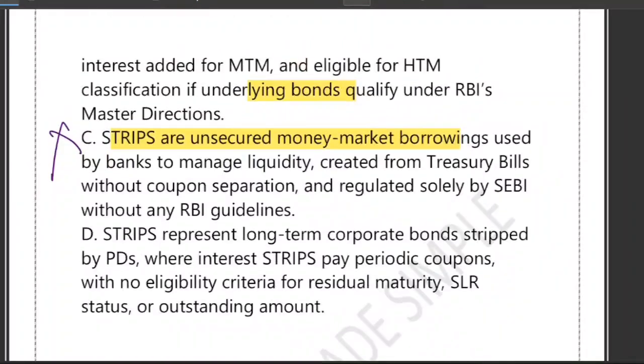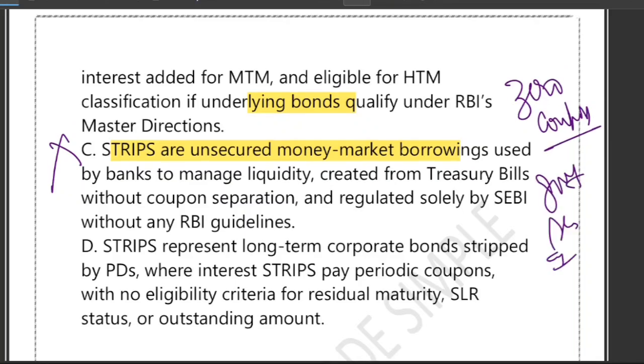What about option D? Strips represent long-term corporate bonds stripped by PD. It says corporate bond and pays periodic coupon. Totally false. Strips are zero coupon and from government security only. Remember, strips are zero coupon and come from government security only. That's why it is wrong.